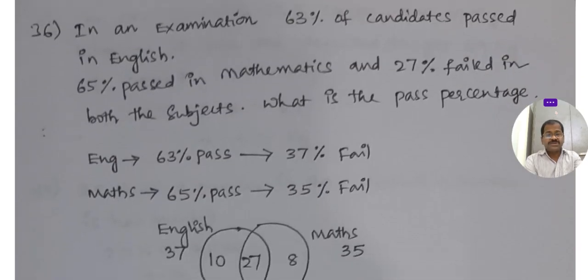You see here, in an examination 63% of candidates passed in English. Okay, 63% passed in English. That means 63% pass means 37% failed. Next, in mathematics 65% pass, so 65% pass means 35% fail. Okay, what's the pass percentage? You see here, pass percentage.